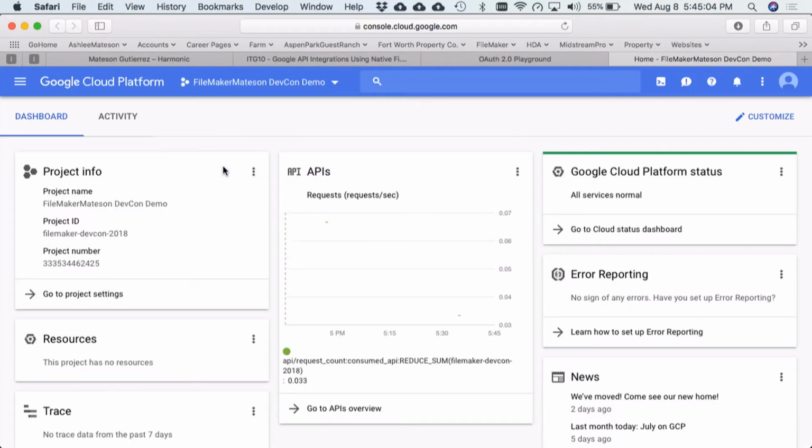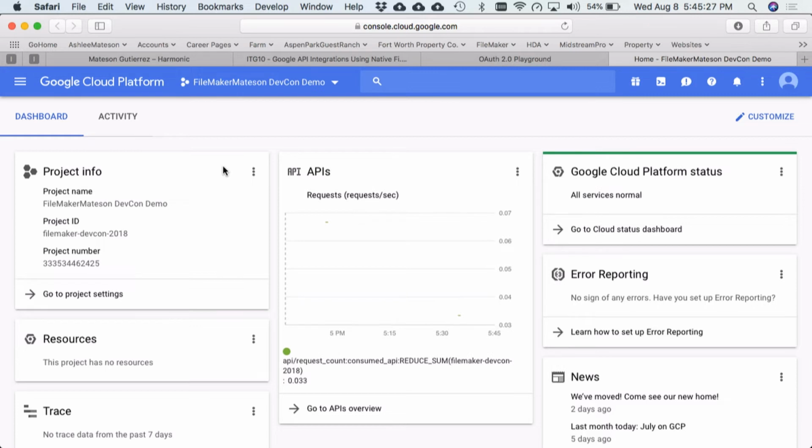And I'm already logged in, but if this was your first time to log in, it's going to ask you a couple things. It's going to give you this dialog box. One, it's going to say, hey, do you want us to send you thousands of emails to market all of our services? And if you're like me, you will say no. And lastly, do you consent to our terms and service? So you have to say yes to that.